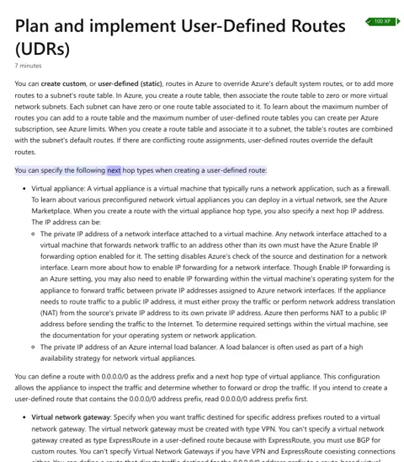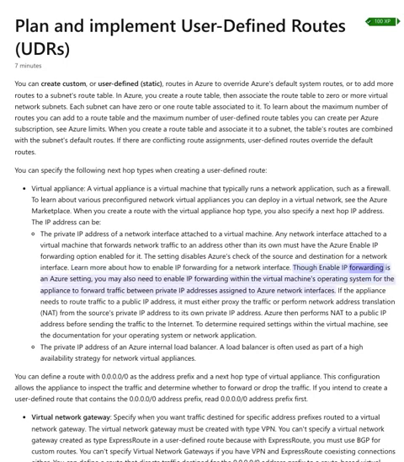You can specify the following next hop types when creating a user-defined route. Virtual appliance. A virtual appliance is a virtual machine that typically runs a network application, such as a firewall. To learn about various pre-configured network virtual appliances you can deploy in a virtual network, see the Azure Marketplace. When you create a route with the virtual appliance hop type, you also specify a next hop IP address. The IP address can be the private IP address of a network interface attached to a virtual machine. Any network interface attached to a virtual machine that forwards network traffic to an address other than its own must have the Azure Enable IP forwarding option enabled for it. The setting disables Azure's check of the source and destination for a network interface. Learn more about how to enable IP forwarding for a network interface.